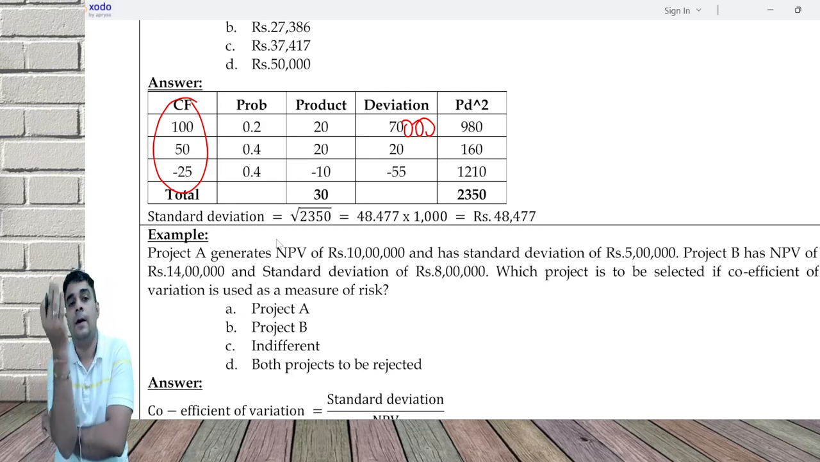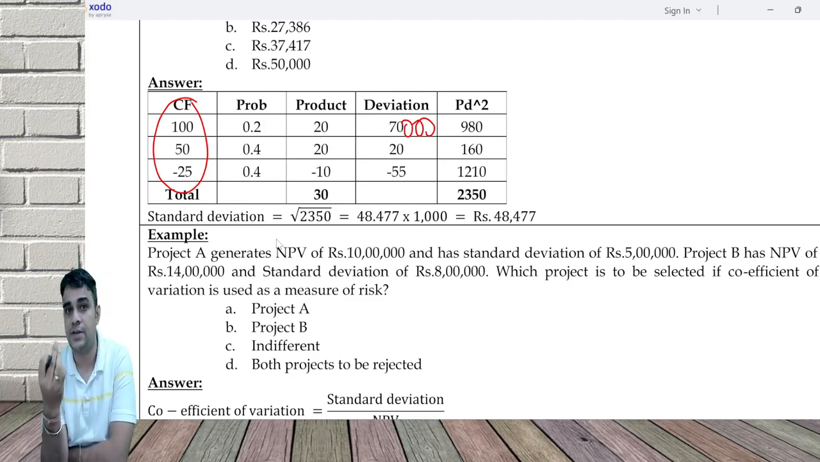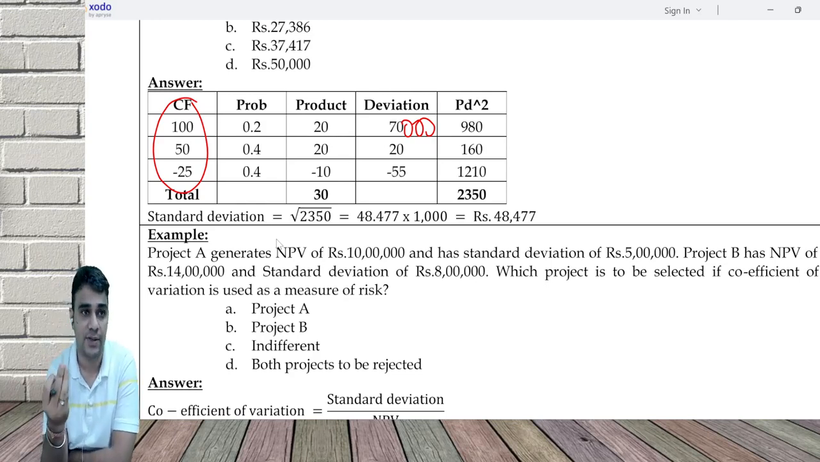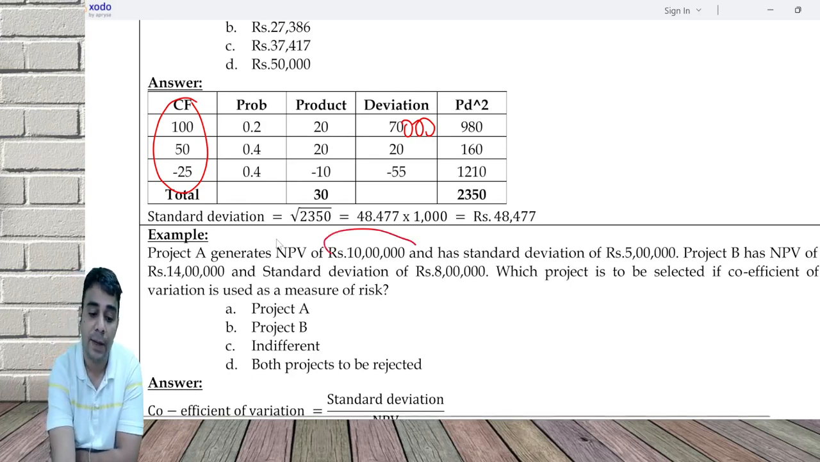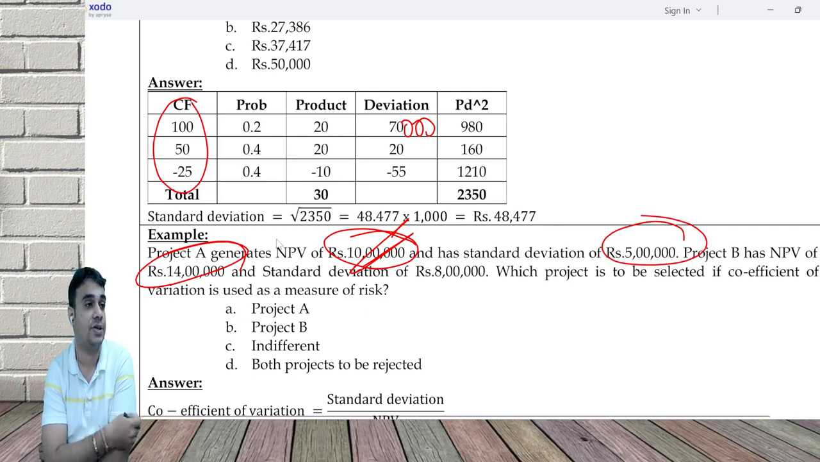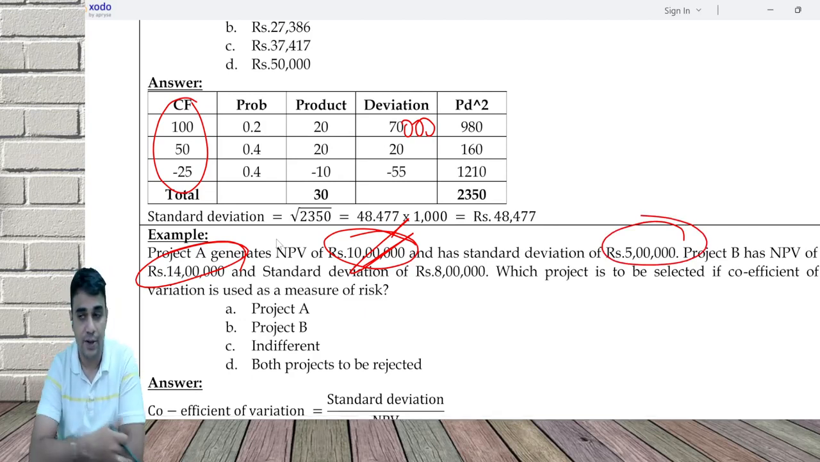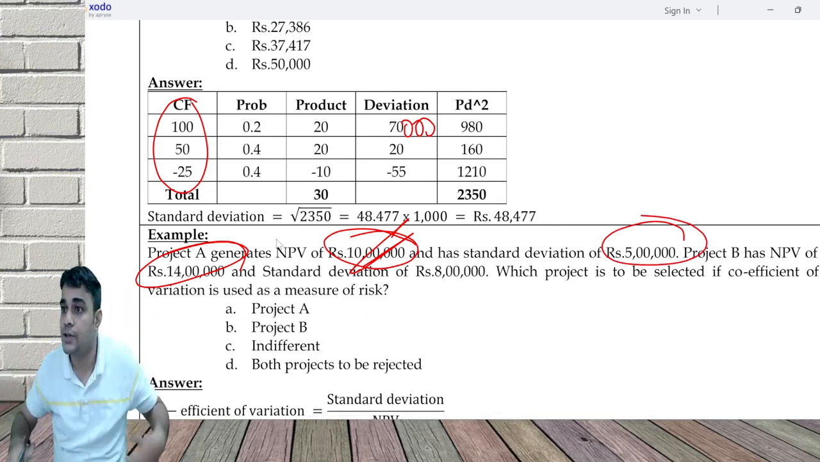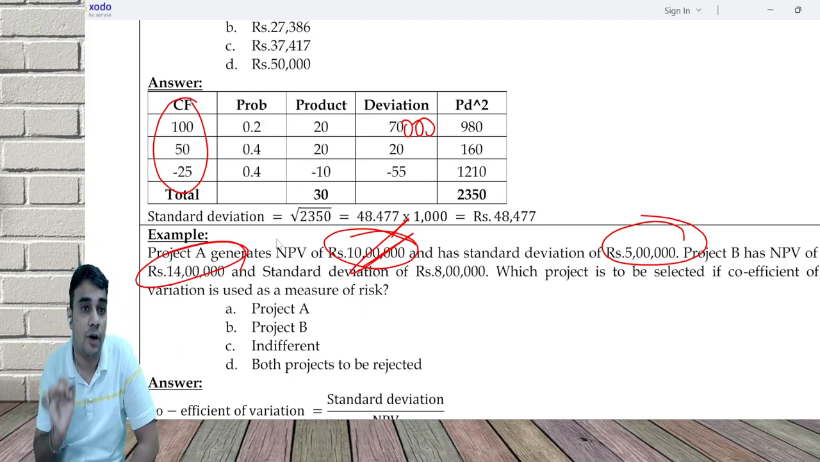Now listen. One is NPV, which is liked by an aggressive investor. The aggressive investor wants return. Second is standard deviation, which is liked by a conservative investor because you have risk and return. So the aggressive guy says, give me maximum NPV, 14 lakh. The conservative guy says, give me lower standard deviation. When you club them together, that is called coefficient of variation. The formula is risk per unit of return.